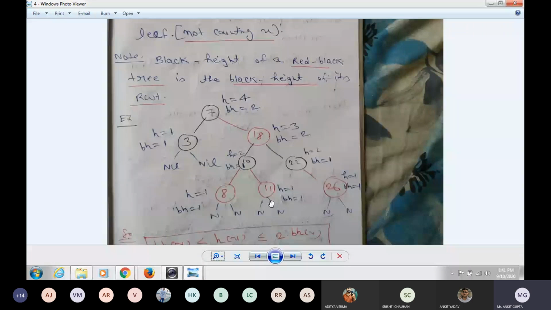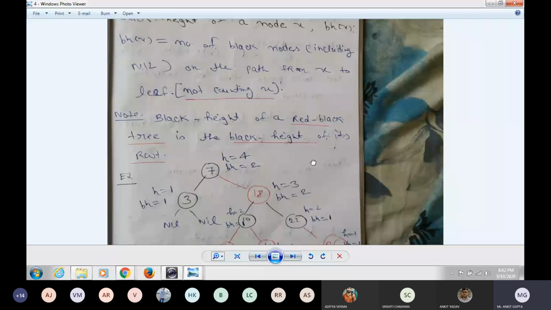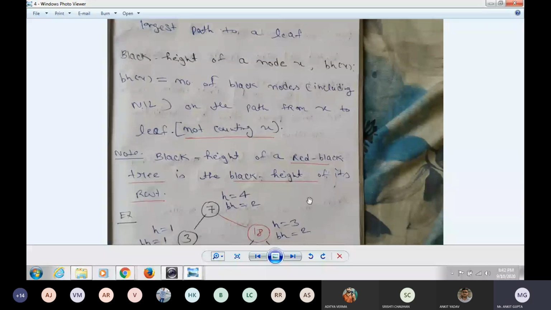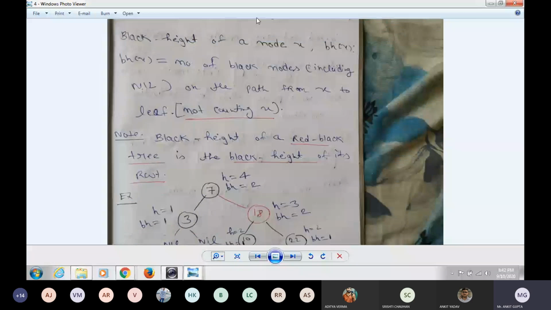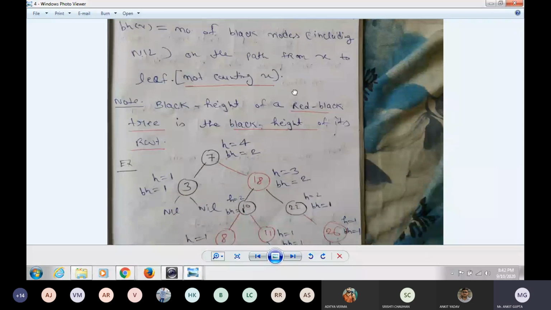You have to see how we can find the black height. Black height is important. First, you have to see the definition of the black height. Number of black nodes including nil on the path from X to leaf, not counting X. Okay. Remember the definition. Then only you can find the black height of a tree.